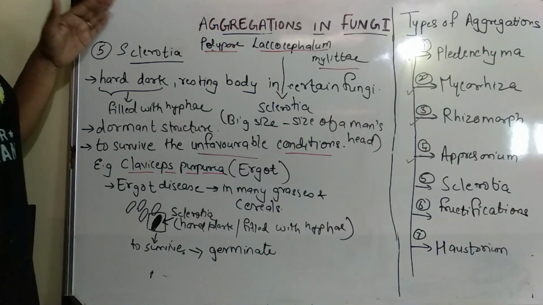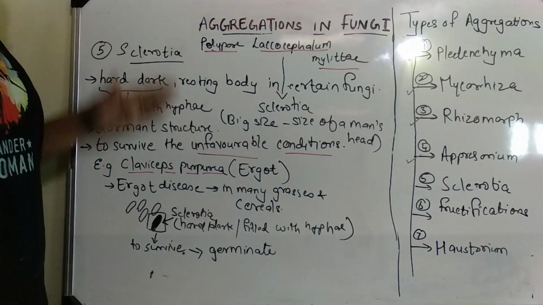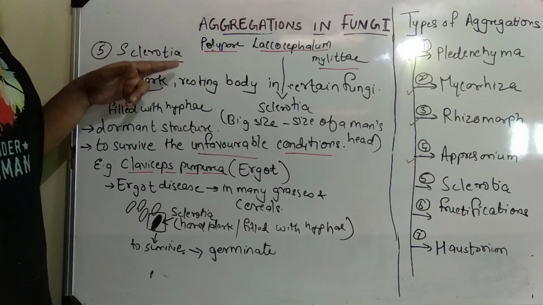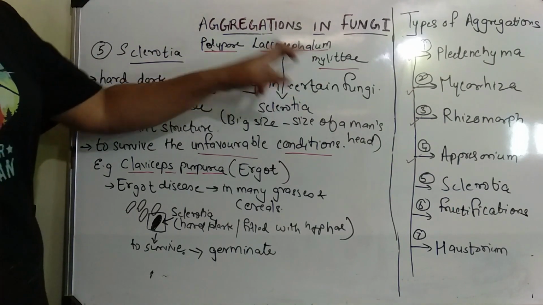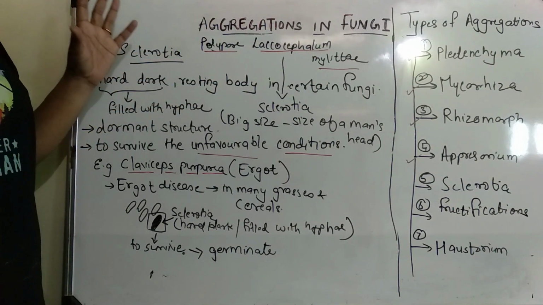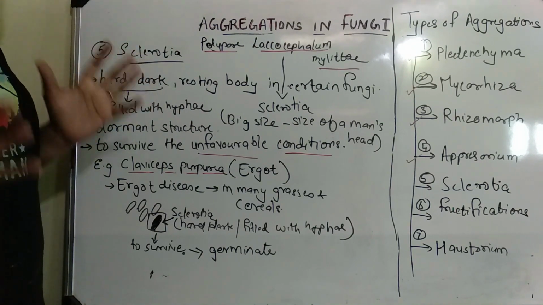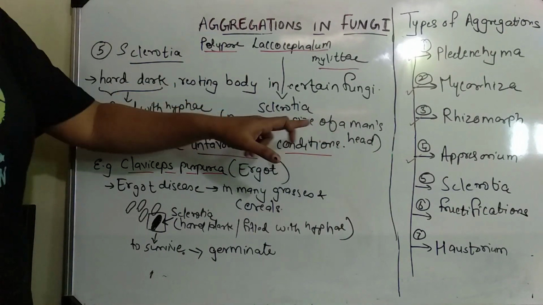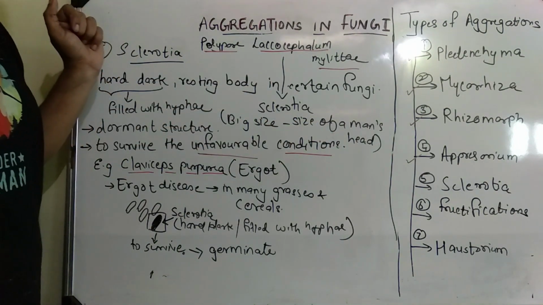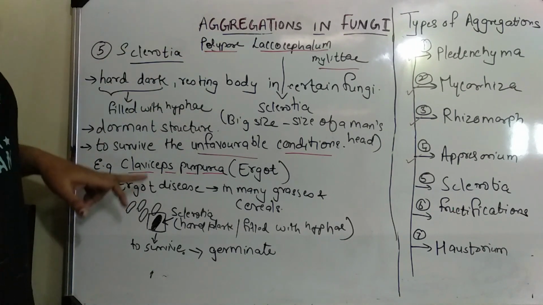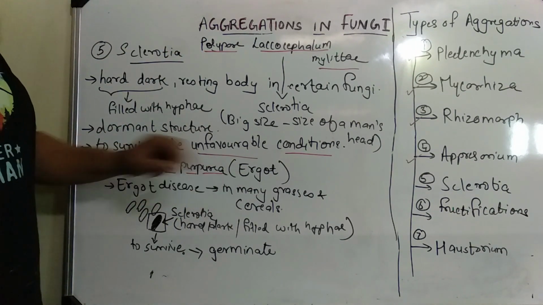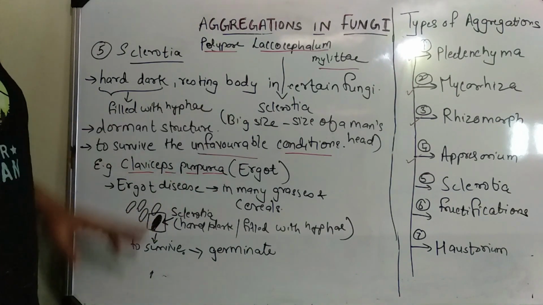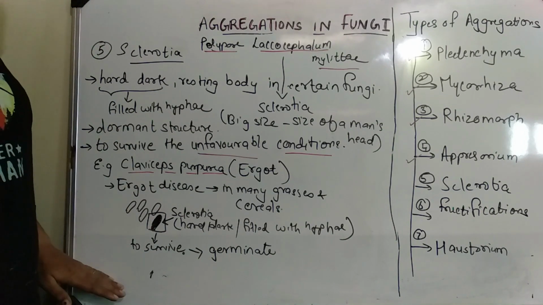Here on the board I cannot show you how it looks, but I suggest you do a Google search for Laccocephalum mylittae. What you will see is an image of a very black, dark structure the size of a man's head, from which the mushroom germinates. You can also search Claviceps purpurea ergot, where you can see the infection diagram. That will give you more clarity. For now, this is what sclerotia is.